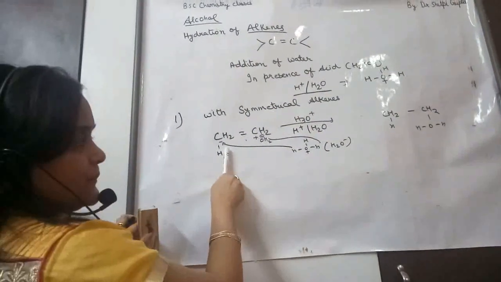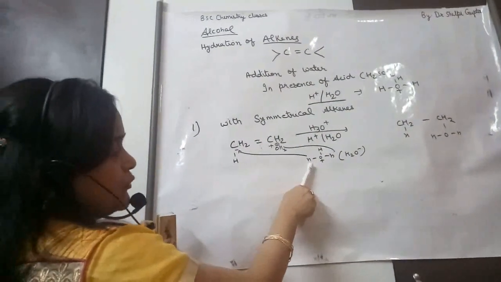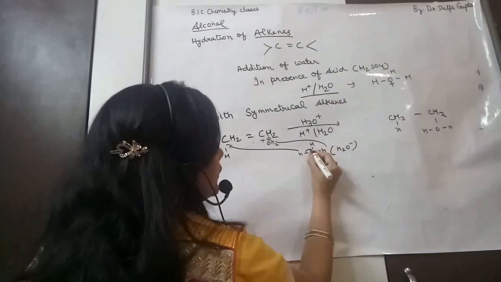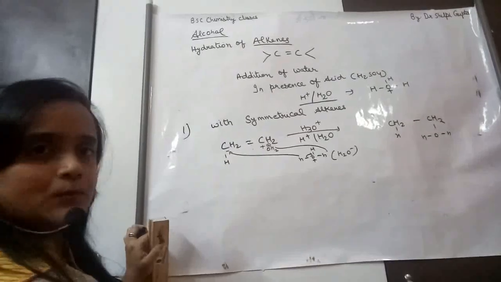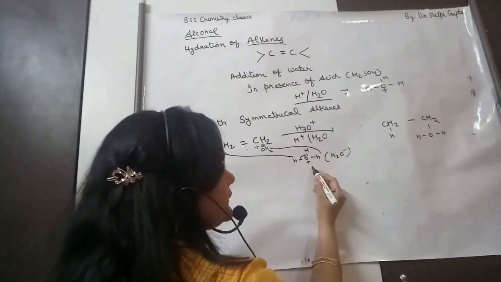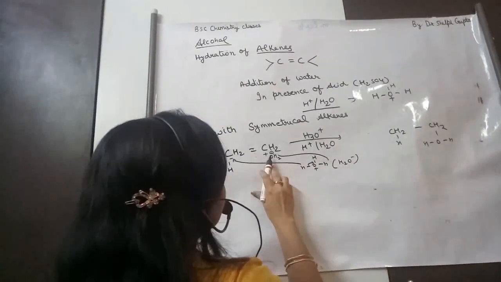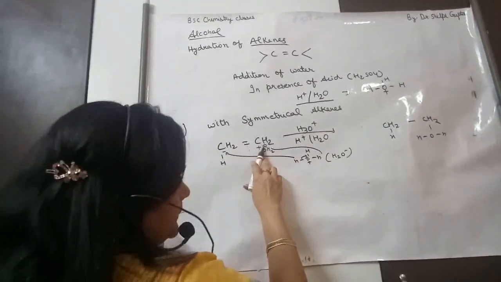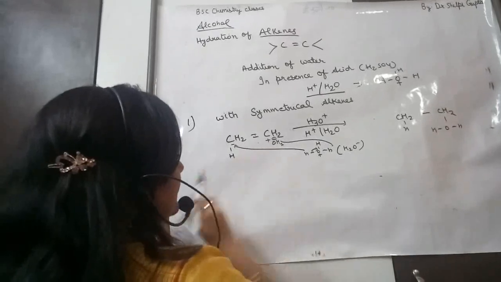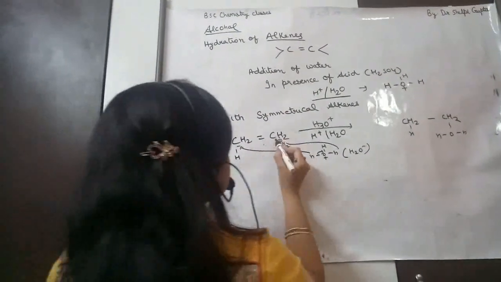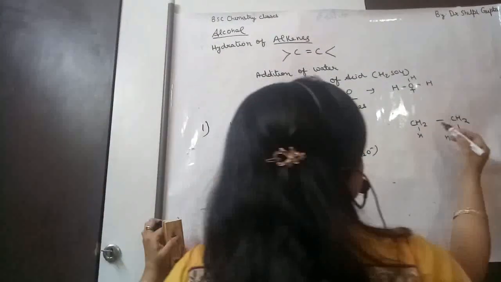The H moves and comes to this carbon atom. The oxygen takes the bond and becomes electronegative, H2O. This H2O attacks the positive carbon atom, and this bond is formed.